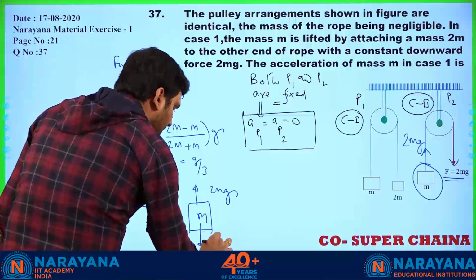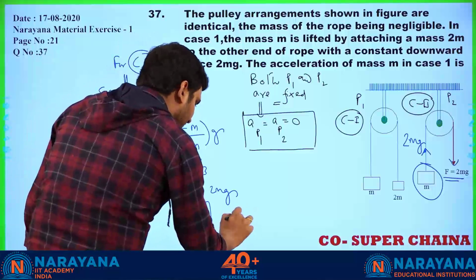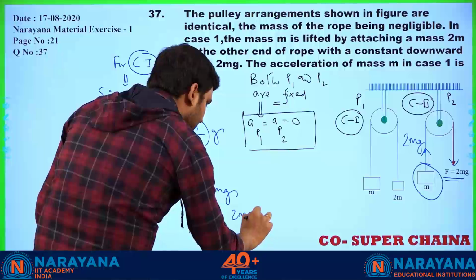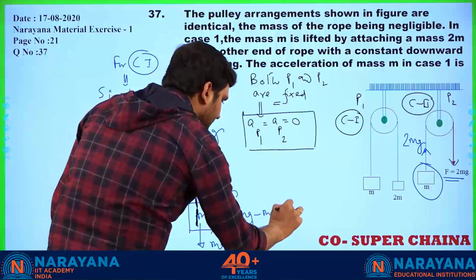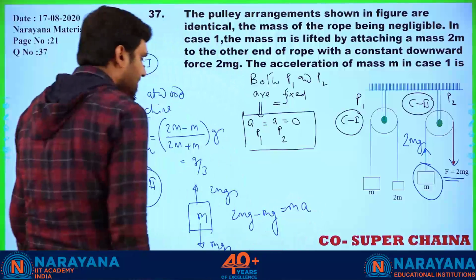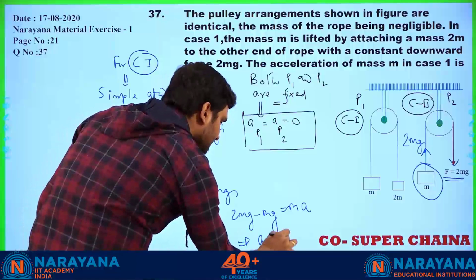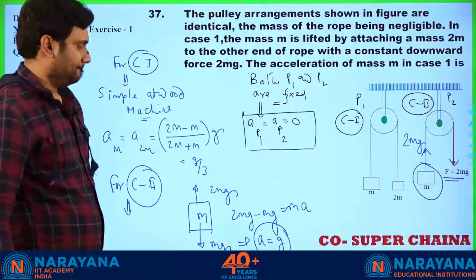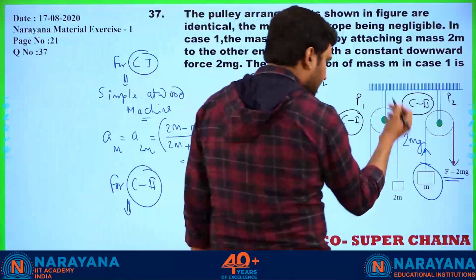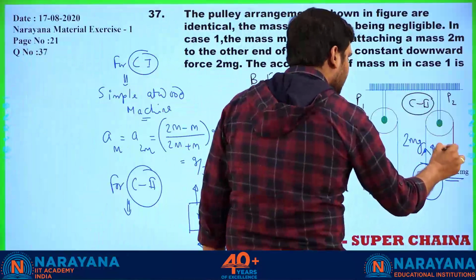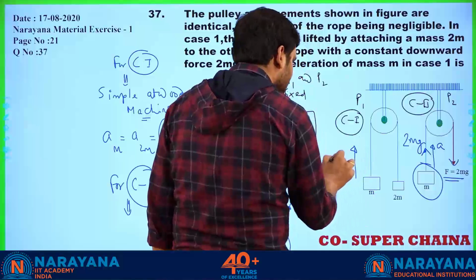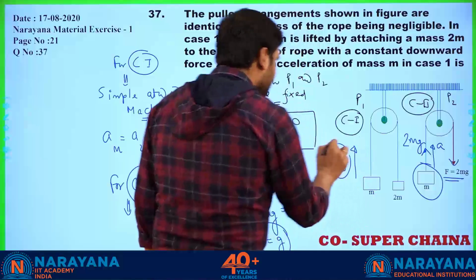Downward force equal to how much? mg. So we can write net force is 2mg minus mg, that is equal to mass into acceleration. So how much A are we getting? We are getting this as g. Okay. So this body will move up with g, and this was moving up with acceleration g by 3.